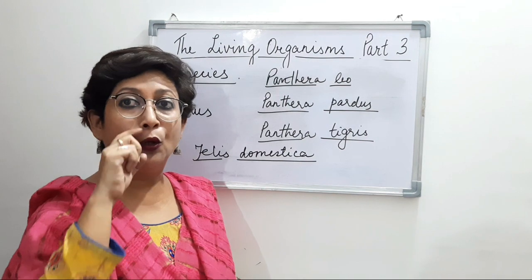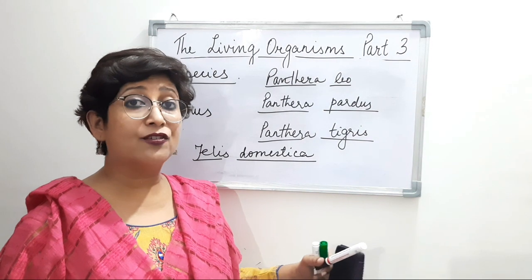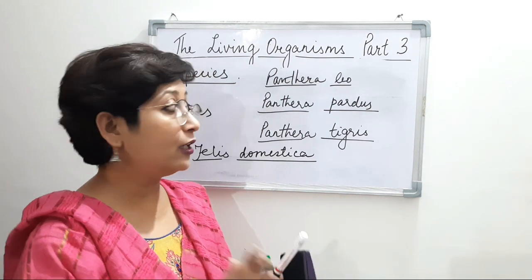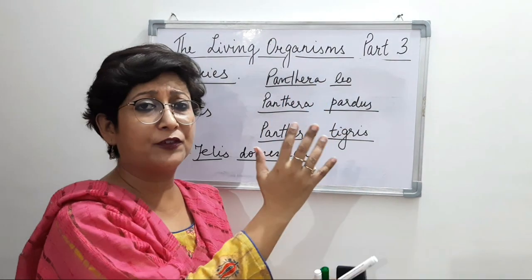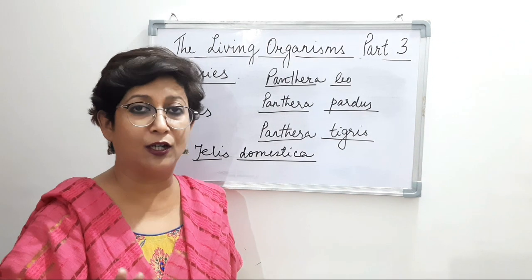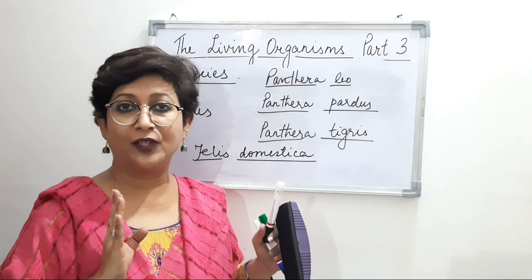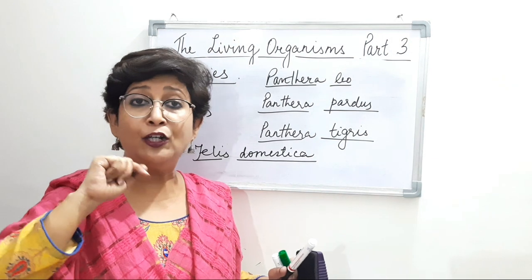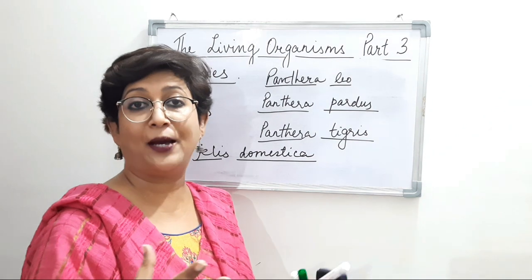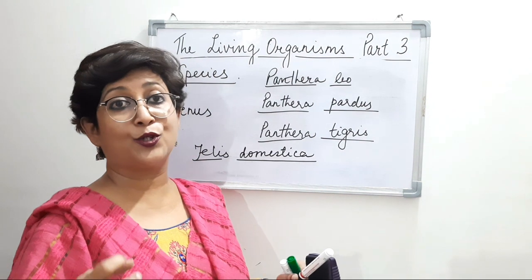Now, if you look at the house cat and you see the shape of the cat, the shape of the cat resembles quite a lot the genus Panthera. Look at the shape of the lion, tiger, leopard, and the shape of the cat, they're quite similar, although cats are very short in height. Then if you look at the toes of the cat as well as the genus Panthera, you will find that the toes are also similar.